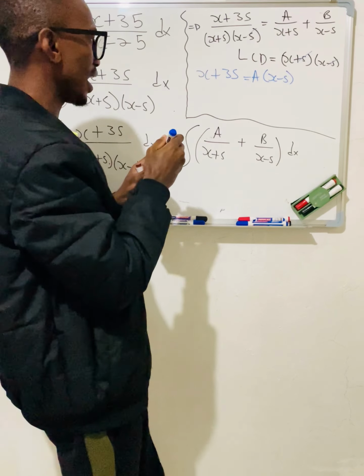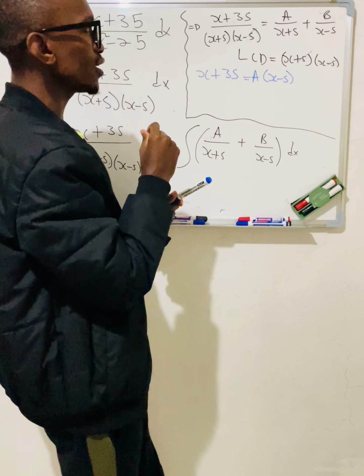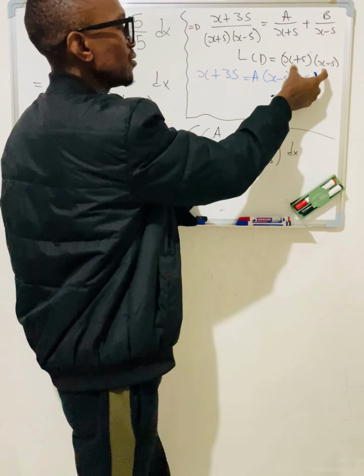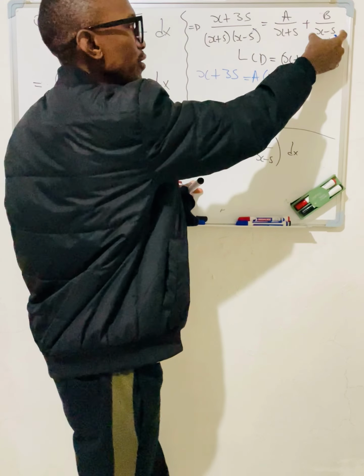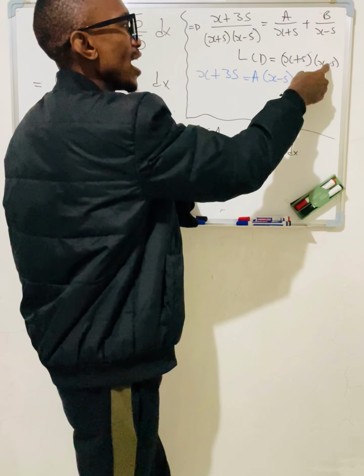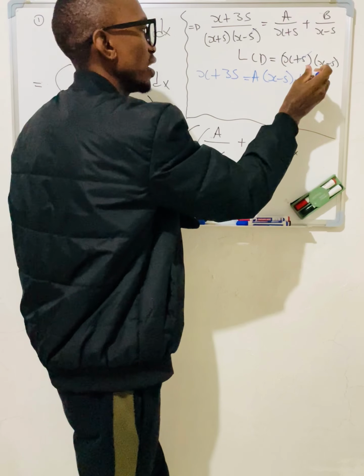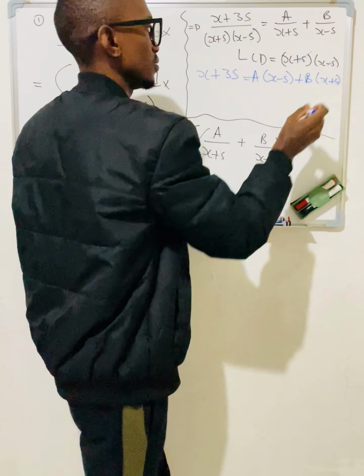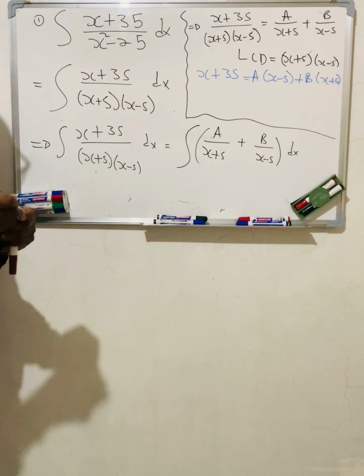Then plus, when I multiply this LCD on the fraction b over x minus 5, x minus 5 goes with x minus 5, and I'm left with b into x plus 5. There you have it.